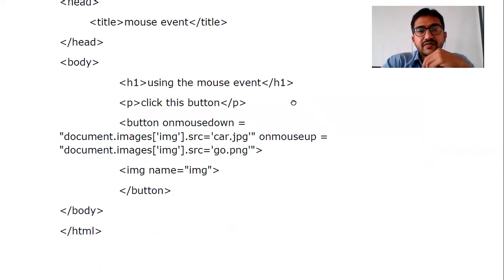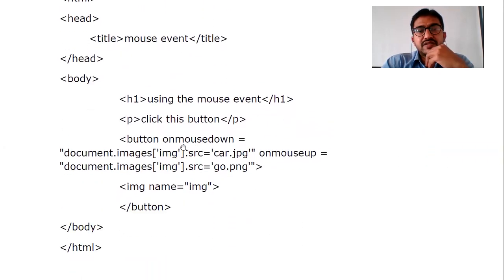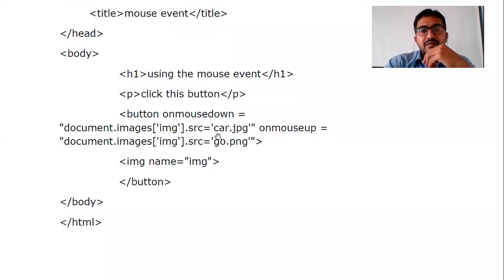Like mouse events also, you can use the mouse events. In the mouse events, see on mouse down. Here, document.images is an array. Till now we are using getElementById, where only a single element is accessed. But if you want multiple elements or multiple variables, you can use arrays: images[img].src equal to car.jpeg. When I click on mouse down, and when I do mouse up, what is the image that has to change? This image has to be replaced with go.png, right?